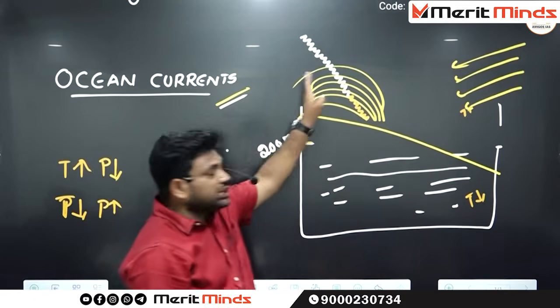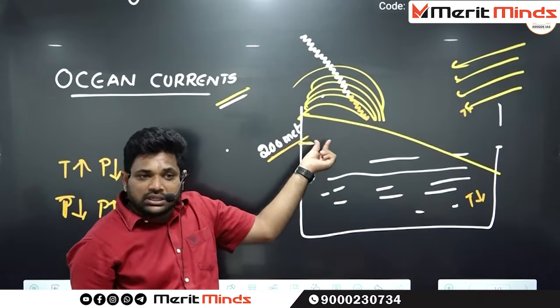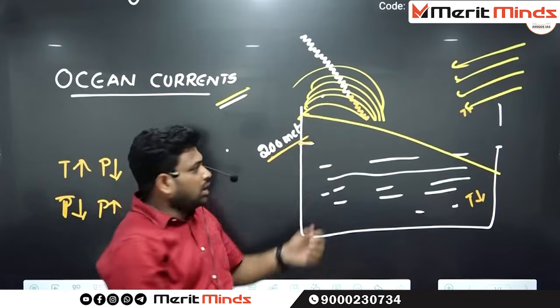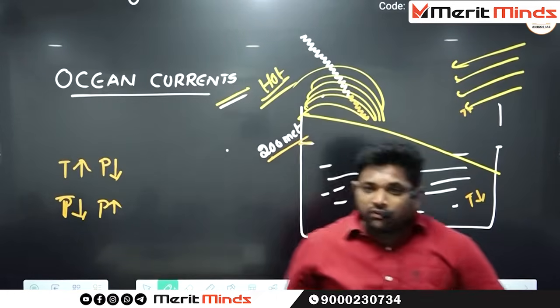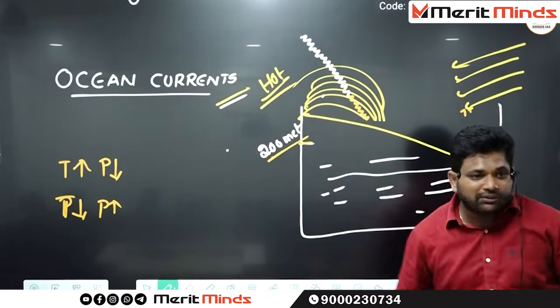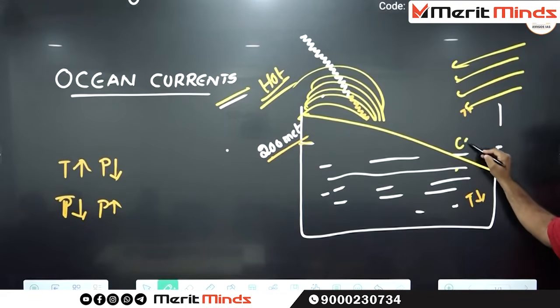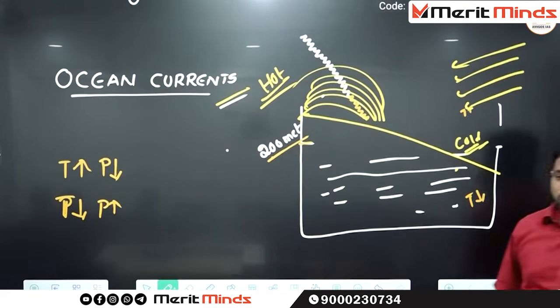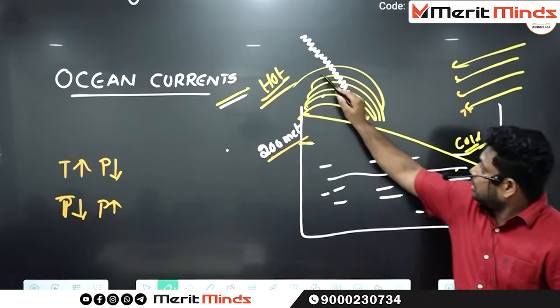Where have all the waters here gone? Have they moved aside? So which water reaches here? Hot waters or cold waters? All these particular waters are hot waters. Whenever all the hot waters went away, who is coming vertically up here? Cold waters. So based on temperature, how many types of ocean currents are there?